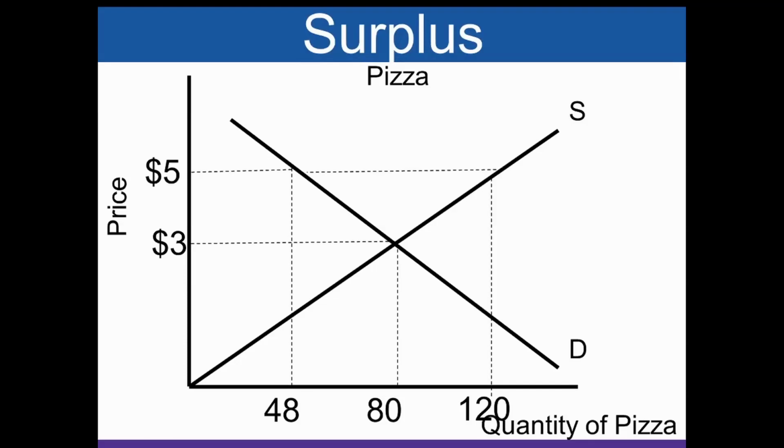That's the difference over here of 120 that we have at the table and 48 customers that we have willing to buy. Okay, so according to Adam Smith, the price cannot stay at $5 because of this surplus. And you know what happens after school. When there's leftover pizza, they lower the price. So you see the price will be pushed down from 5 back to 3. Okay, Adam Smith called this the invisible hand.